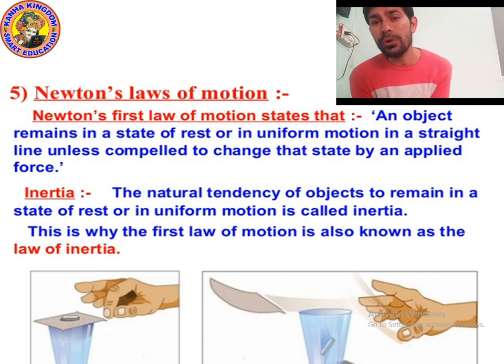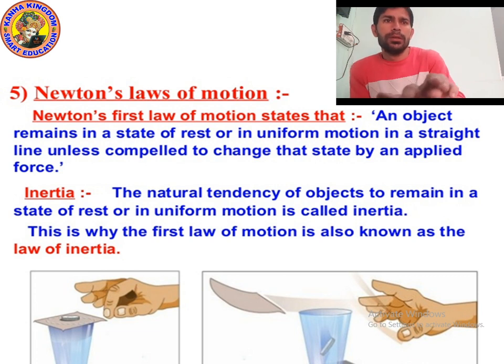So the board will move away, but the coin will fall inside the glass. Yes, definitely it will fall. So this is inertia. This is the tendency of remaining at rest or in uniform motion. So what is inertia? Inertia is the natural tendency of the object to remain in a state of rest or in uniform motion. This is why the first law of motion is also known as the law of inertia.